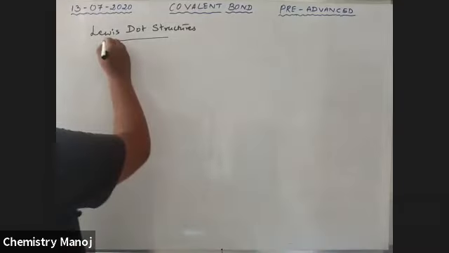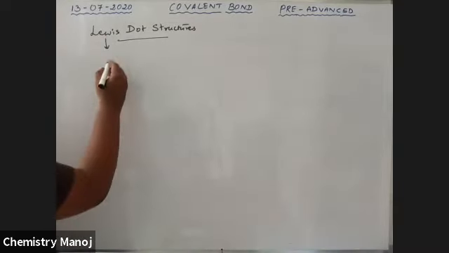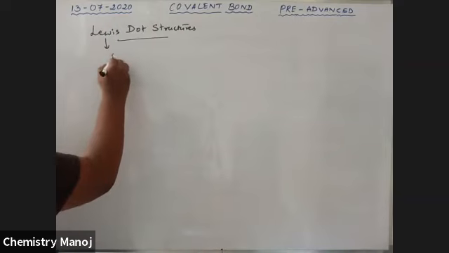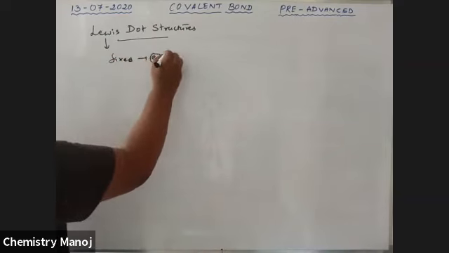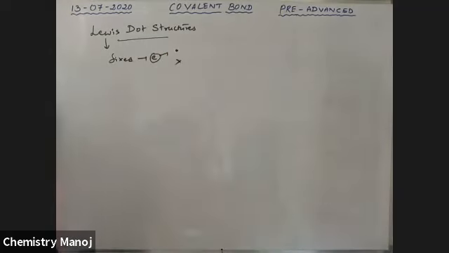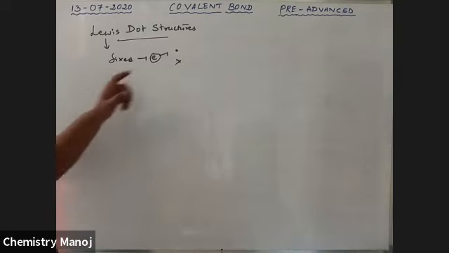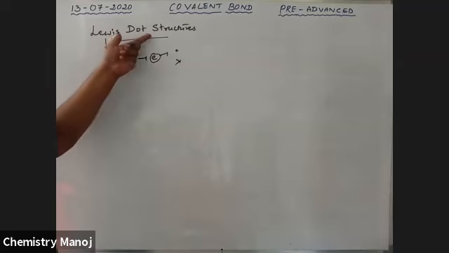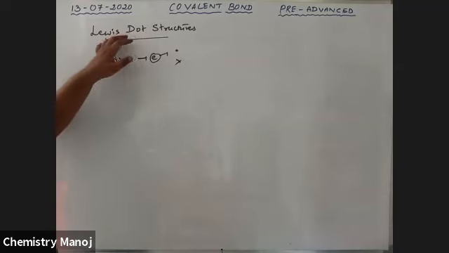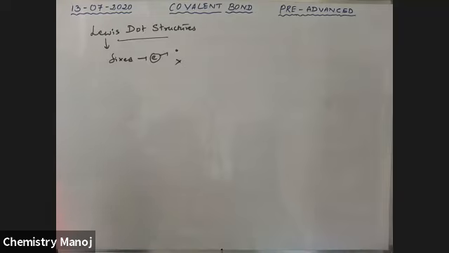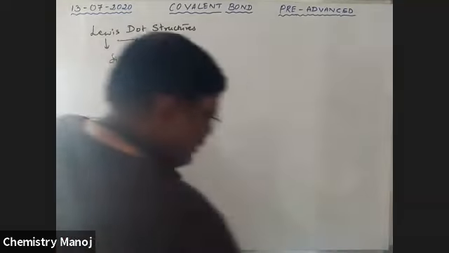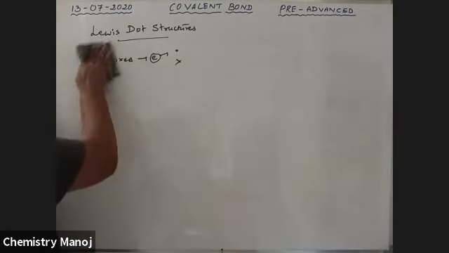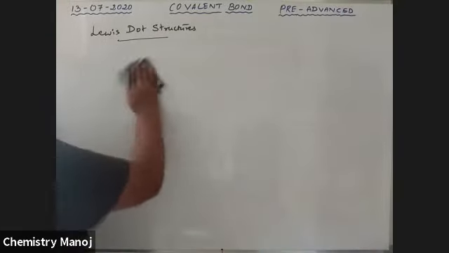Lewis considered electrons as dots and crosses. Some electrons as dots and some electrons as crosses. So by representing electrons as dots and crosses, he drew some structures for covalent compounds. Those structures are called Lewis dot structures. Everywhere the octet rule is followed. So now, how to represent a Lewis dot structure? What are the rules to write the Lewis dot structures of a compound?